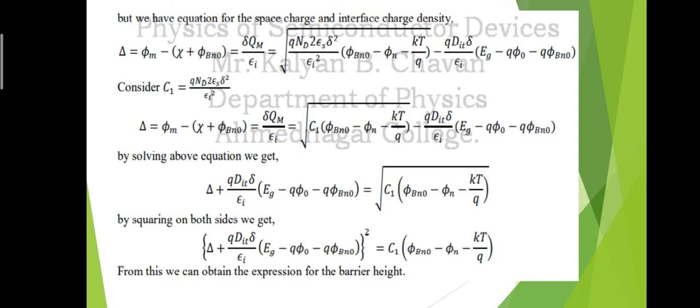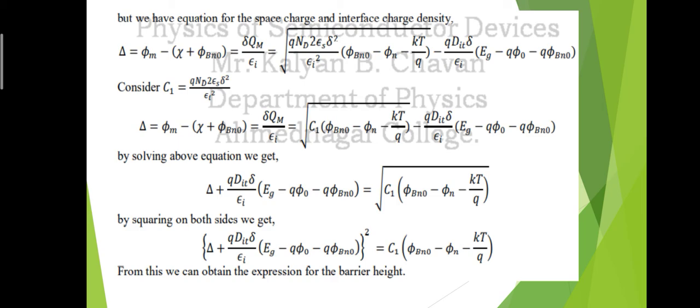After substituting this value of C1, we get delta is equal to phi m minus, in bracket, chi minus phi bn0, which is equal to delta QM divided by epsilon I, which is equal to the square root of C1 into phi bn0 minus phi n minus kT by q, and the second term which remains as it is, that is minus q Dit into delta divided by epsilon I into whole bracket Eg minus q phi 0 minus q phi bn0.